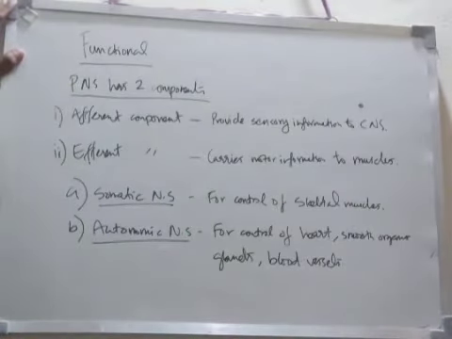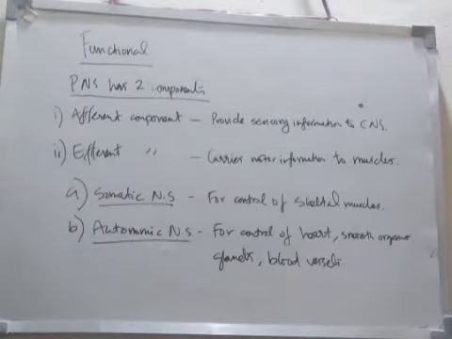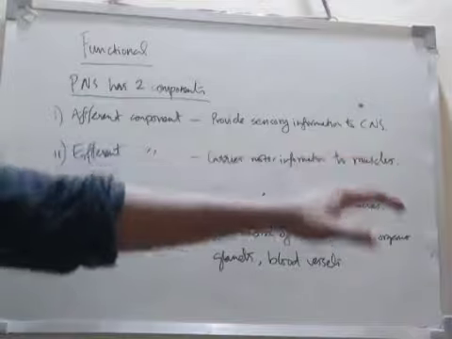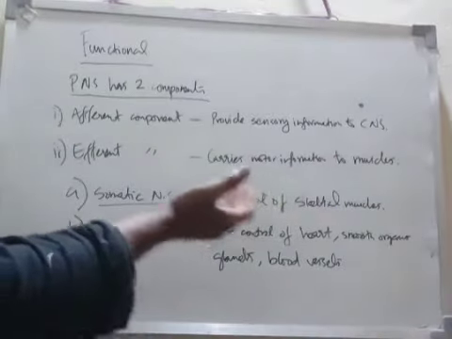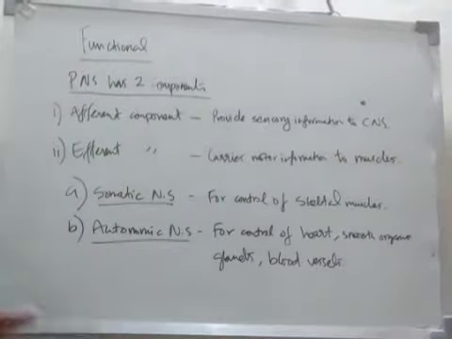Somatic nervous system is for the control of skeletal muscles, and autonomic nervous system is for the control of heart, smooth organs, glands, blood vessels. Somatic and autonomic come under the efferent component. Efferent component comes under the peripheral nervous system. Efferent carries information to the muscles, and it can be classified into two: somatic and autonomic.